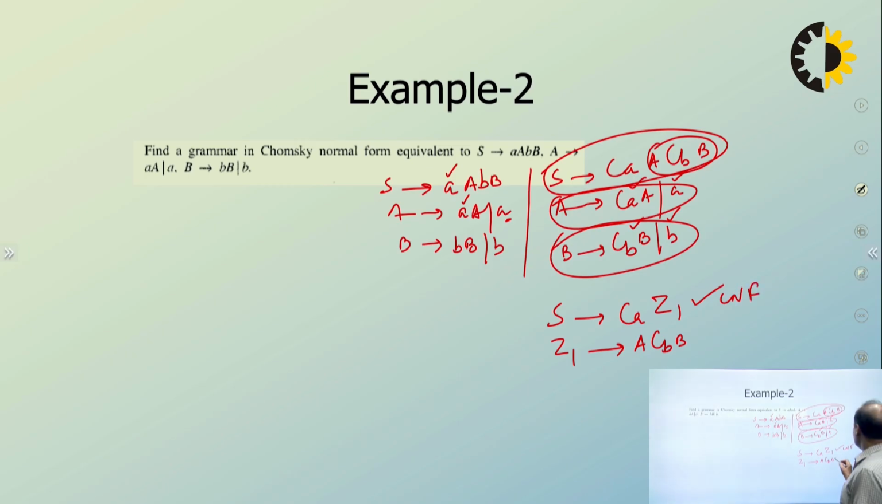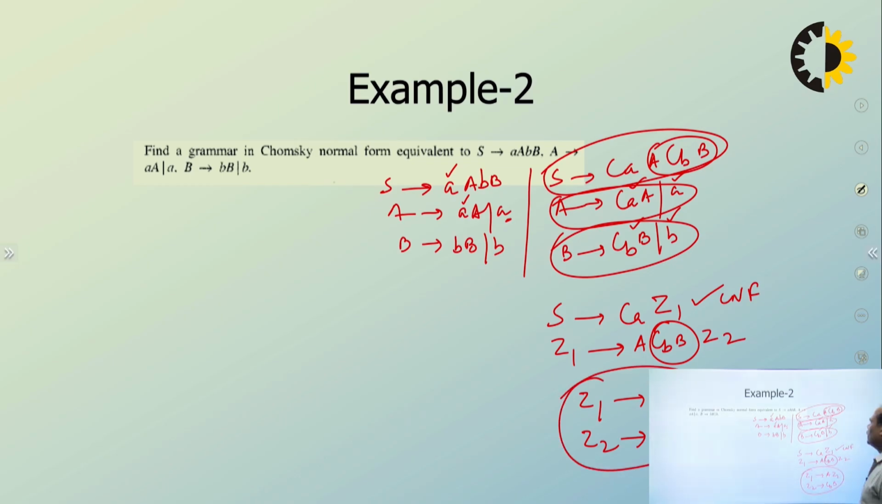So what you are going to do, this is in Z2, make it Z2, okay. So Z1 goes to A Z2 and Z2 goes to C B, capital B. Okay. So this is now in CNF. So it's a very simple construction.